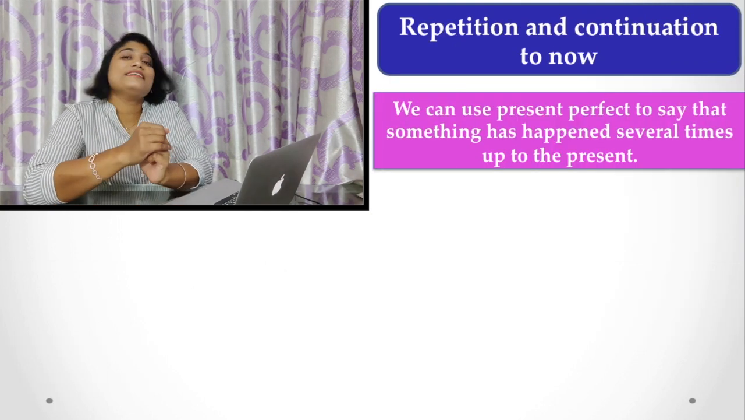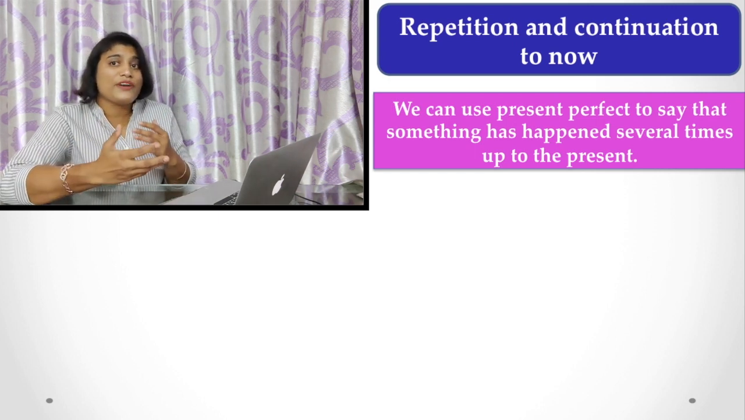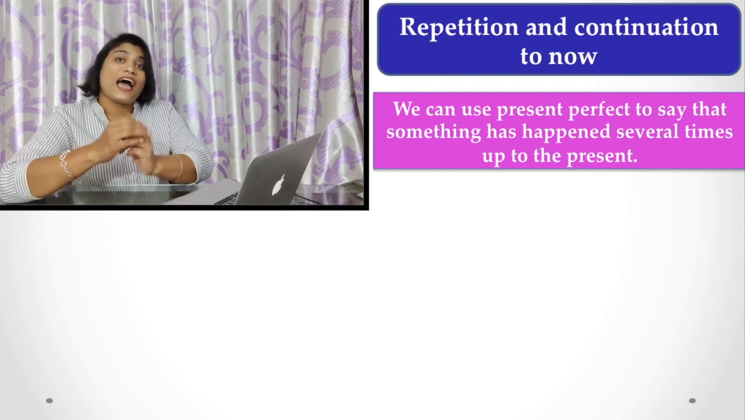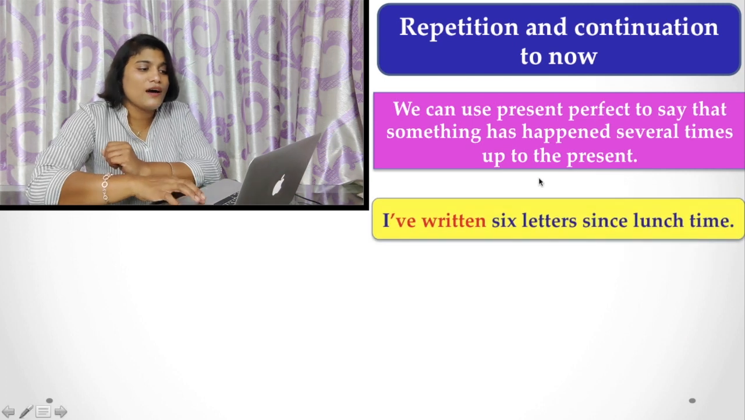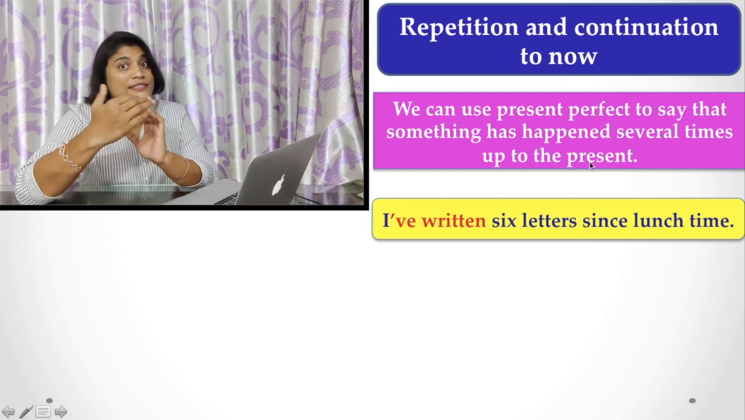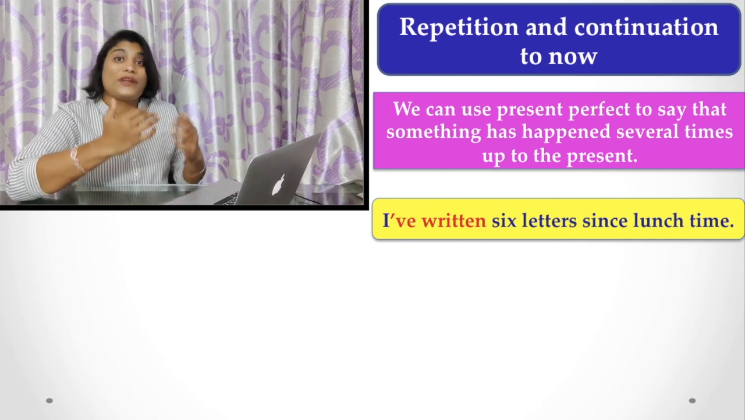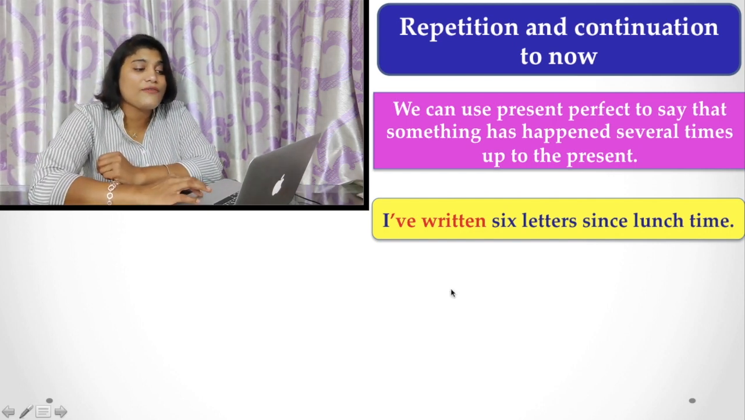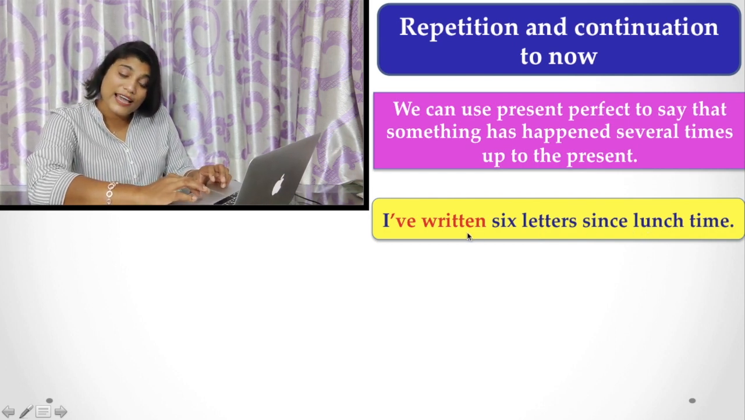Now, there is another important thing. If we are talking about repetition, some repeating action or continuation to now, we have to use present perfect tense. Here we can use present perfect to say that something has happened several times up to the present. This is important. Here, "I have written 6 letters since lunchtime." That is a repeated action.